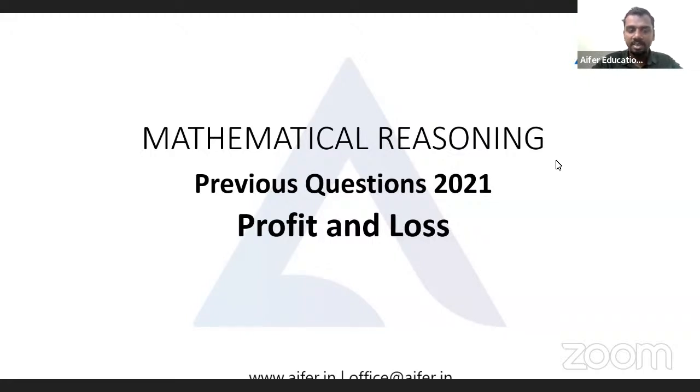We'll start our discussion of final lab. Okay, we'll continue our discussion of final lab. So we were discussing different topics from our UGC NTA NET paper 1.